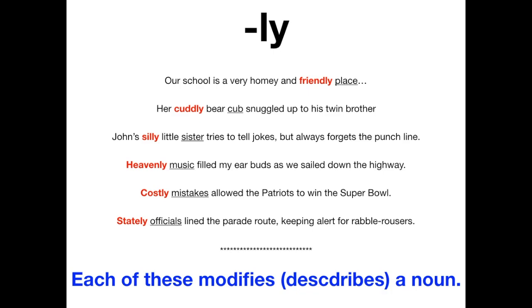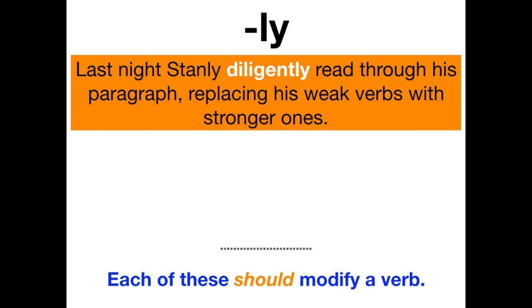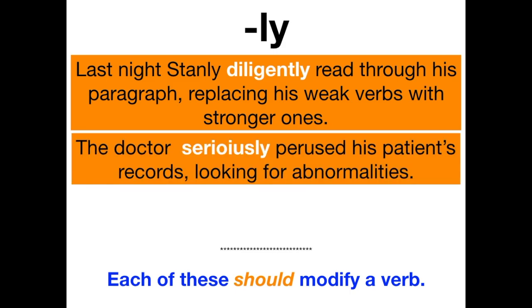So each of these modifiers describes a noun when they should modify a verb. So let's look at an example of that. Last night, Stanley diligently read through his paragraph, replacing his weak verbs with stronger ones. All right, diligently is an ly, and what is it describing? It's describing how Stanley read. This would be a correct usage of the ly. The doctor seriously perused his patient's records, looking for abnormalities. Seriously is an ly. It's describing how he perused, isn't it?